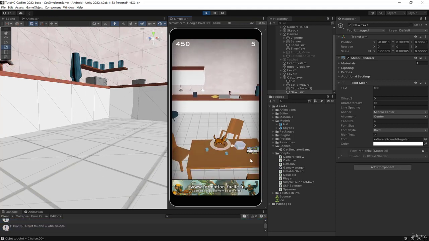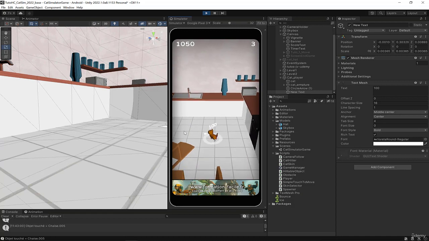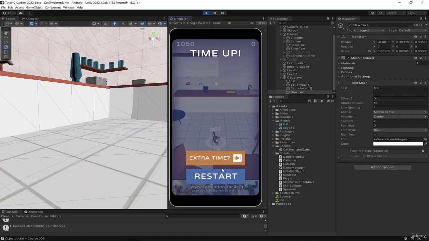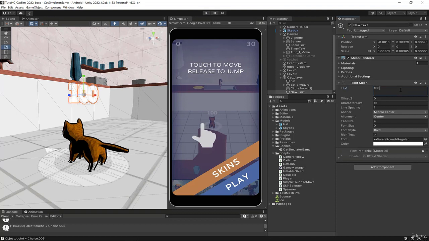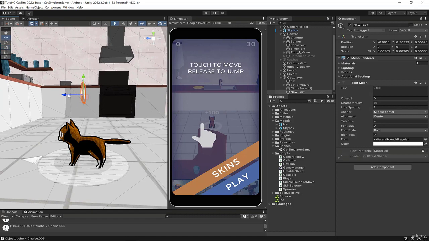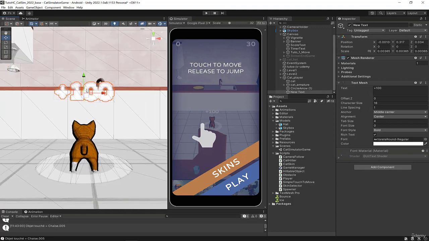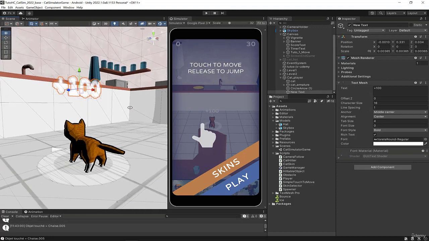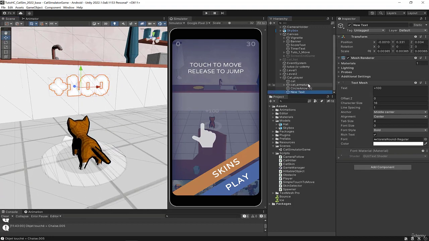But we still got a problem. Like if I'm like this, the text can't be seen, and if I'm like this, it's reversed. So the text should always be oriented toward the player. And first I'll even add a plus before the number 100 here. So yeah, I was saying the text should always be facing the player. I'll show you how to do that. I'll first center the text in relation to the cat. That seems good. I'll change this to score text. And I'll show you how to do it.